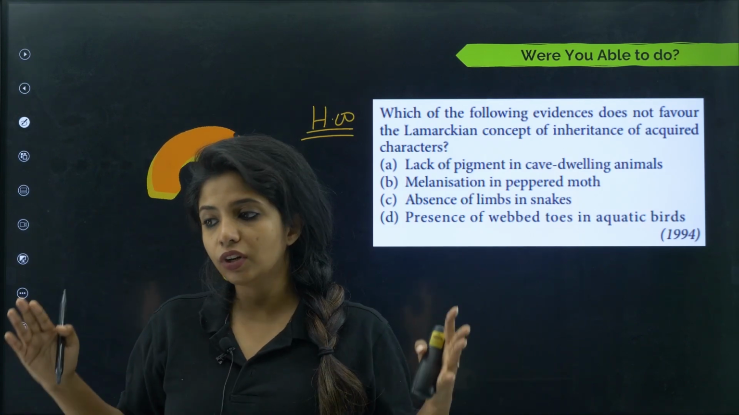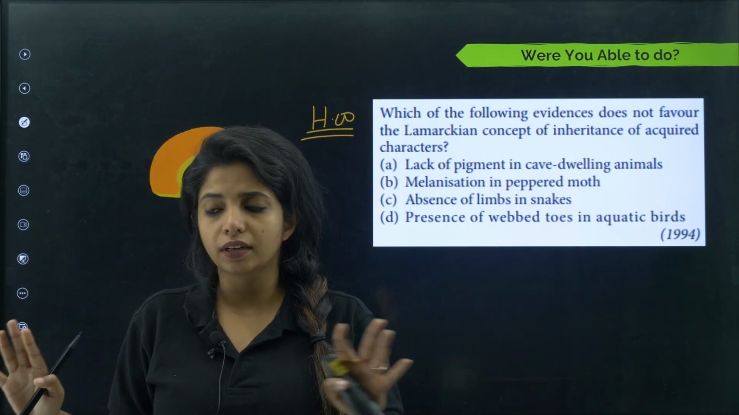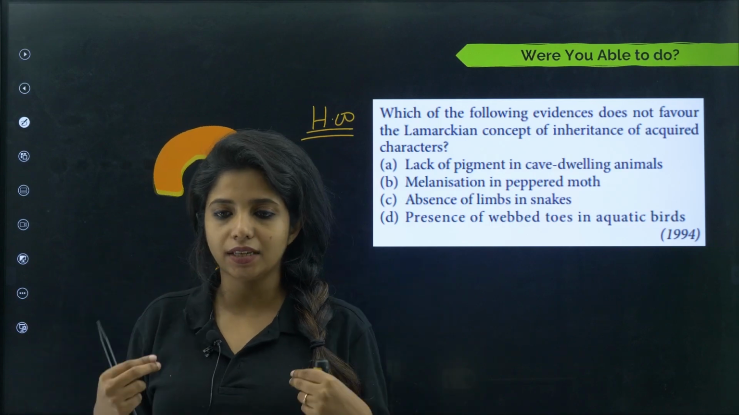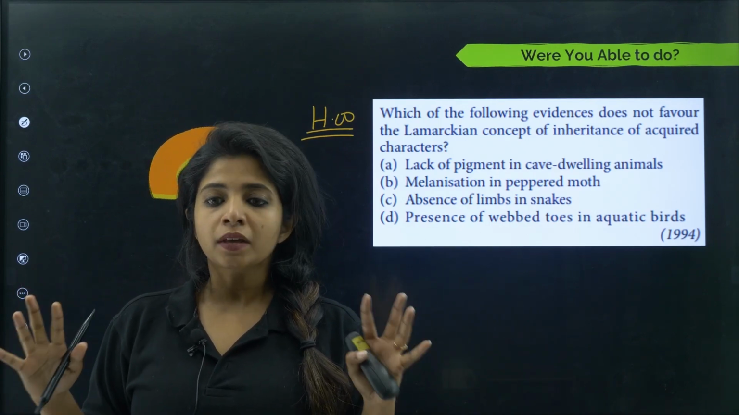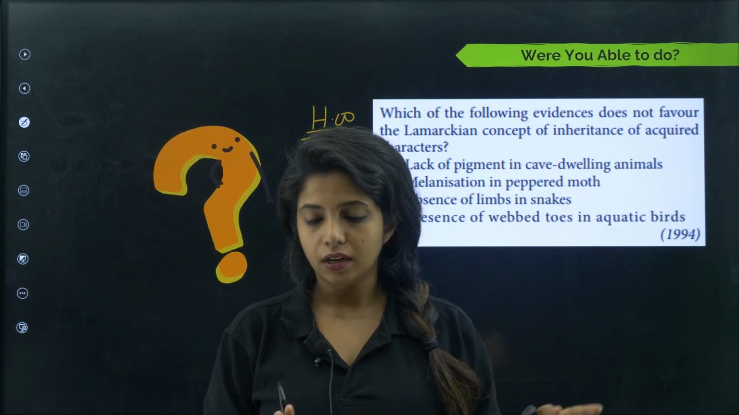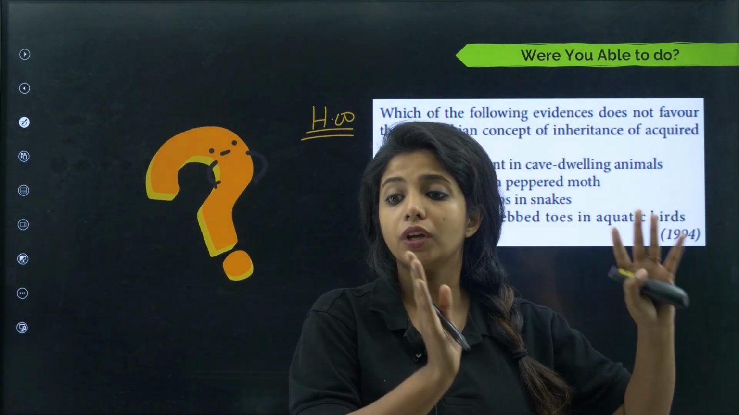Acquired character means whatever character you acquire while you are living. It does not have anything to do with our genes. Our genes are intact inside our cells. This is something external that I am acquiring from outside. So according to Lamarck, we acquire certain traits, and these are inherited from one generation to the next generation.